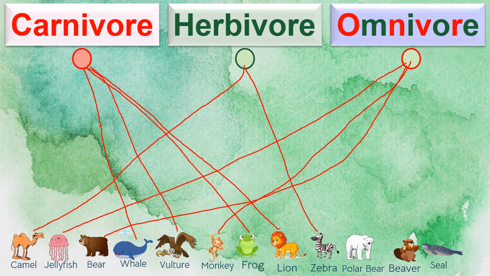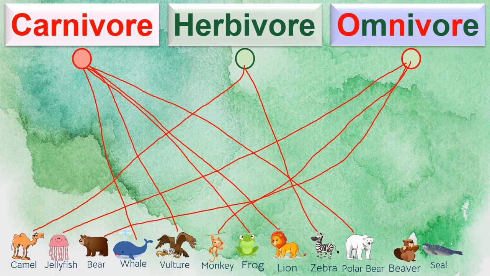Next one is polar bear. Guys, polar bears are special. They live in the polar habitat and there are not much plants. So they have to eat meat. So they only eat meat. So they are different from bears, regular bears, because regular bears are omnivores. But polar bears eat only meat, so they are carnivores. Very good.